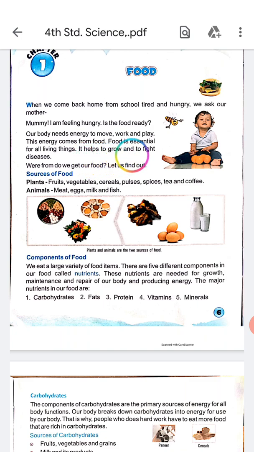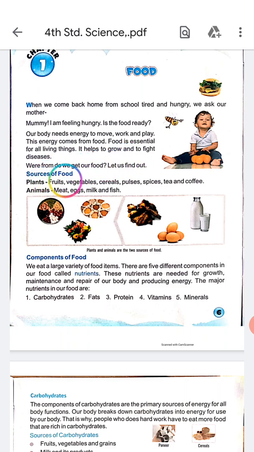Food is essential for all living things. It helps us to grow and to fight diseases. When we are healthy, we grow well, and we are fit and fight many diseases. Where do we get our food from? Let us find out.